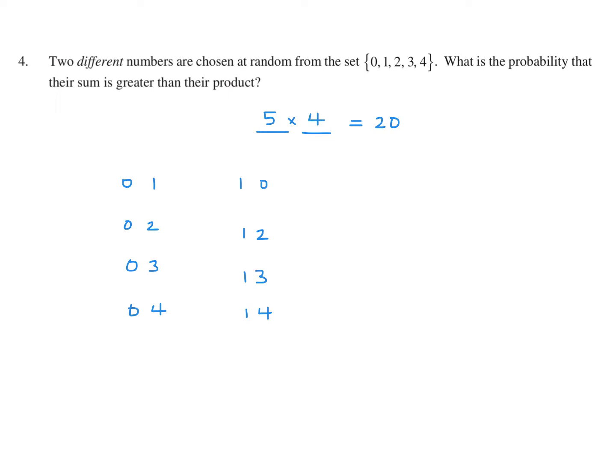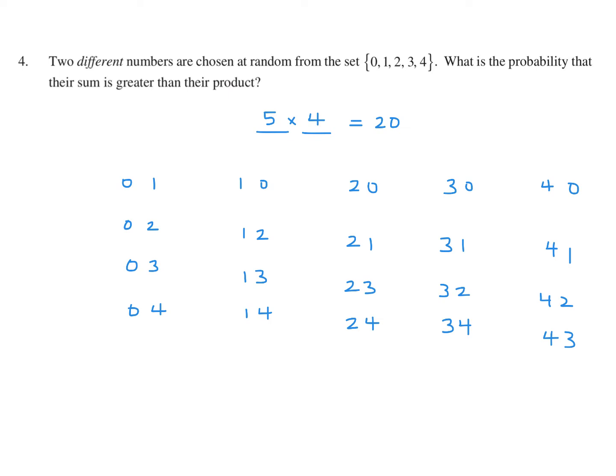I can't choose the same number twice. And in a very similar way, 2, 0, 2, 1, 2, 3, 2, 4. A few more, 3, 0, 3, 1, 3, 2, 3, 4. And then finally 4, 0, 4, 1, 4, 2, 4, 3. So these are my 20 combinations.